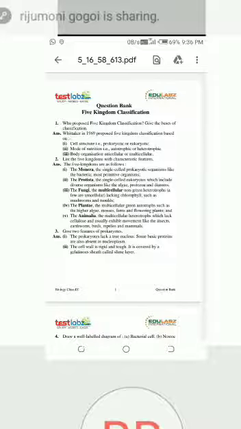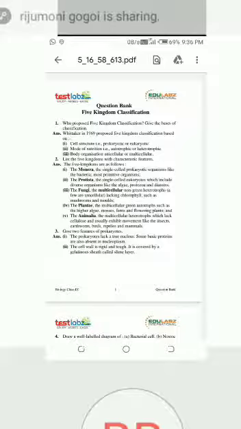Okay. So number 2, mode of nutrition. Mode of nutrition means what? What is nutrition? That is autotrophic or heterotrophic. Autotrophic means some organisms can produce their food by themselves.